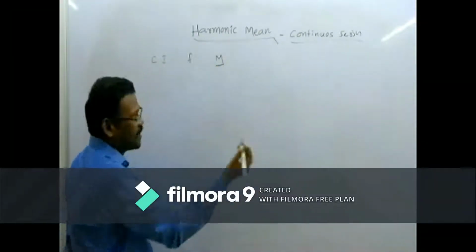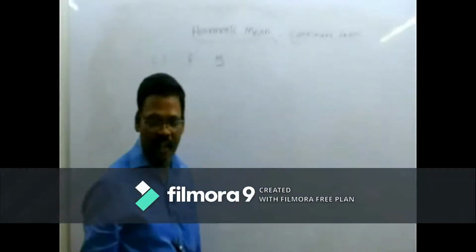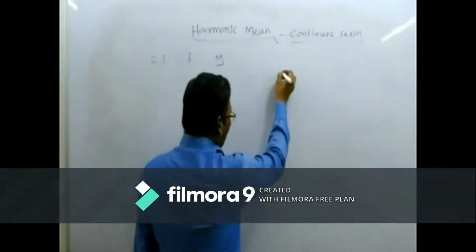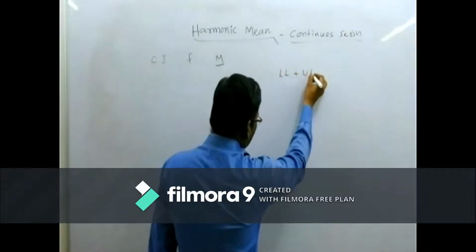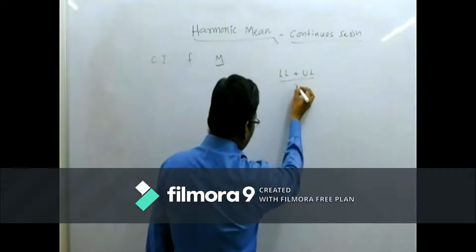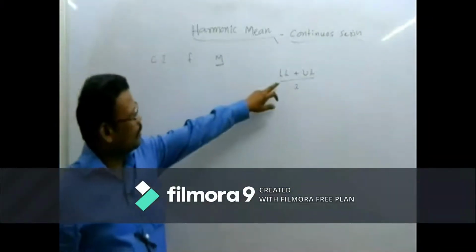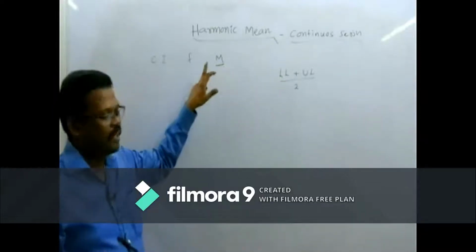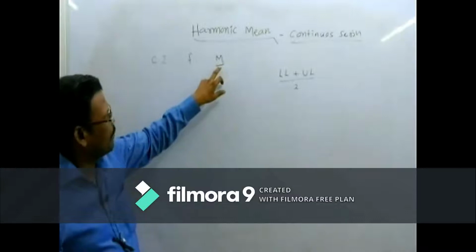How will we get the mid values? What is the formula to know the mid value? Lower limit of the class plus upper limit of that particular class divided by 2. Through this formula we will get the mid value. Now we got the mid values.